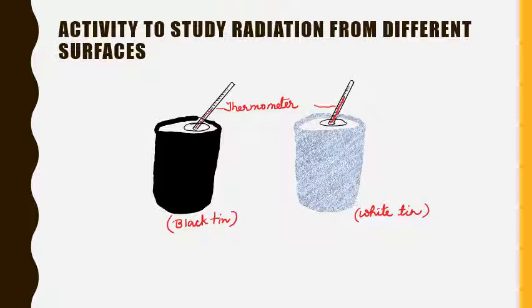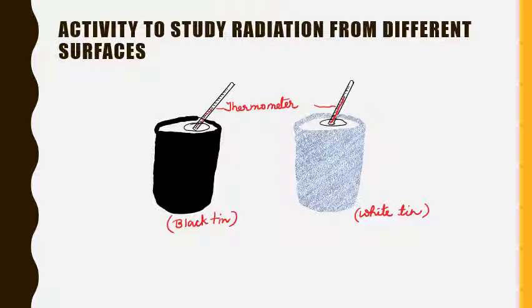And then we'll note the temperatures on the two thermometers. We'll note the temperatures after 5 minutes. What will you observe? You will notice that the drop in temperature in the black tin is greater than in the shiny tin. We have poured boiling water in both the cans and we have left it for 5 minutes, and after 5 minutes we are taking reading from the thermometers. So we'll see that there will be a drop in the temperature, but the drop will be more in black tin than in the shiny tin. Why? Because black surface loses heat more quickly than a shiny surface.